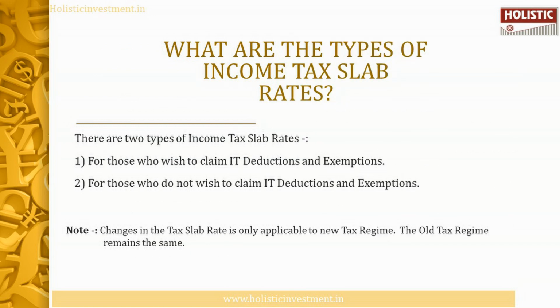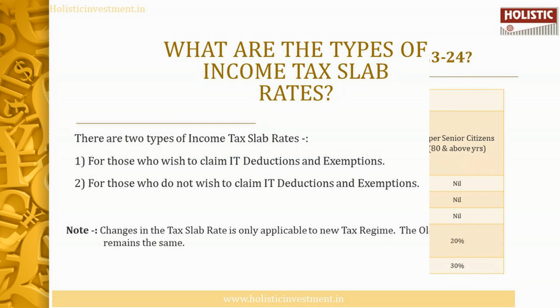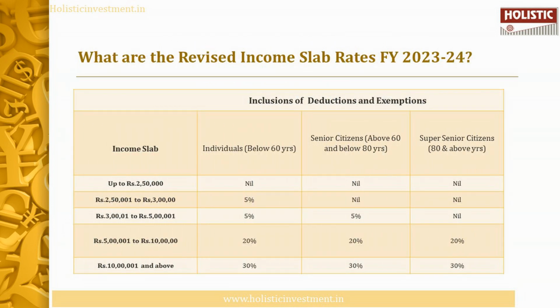Now let's see what are the types of income tax slab rates. There are two types of income tax slab rates. Primary is for those who wish to claim IT deductions and exemptions. Secondary is for those who do not wish to claim IT deductions and exemptions. Note, the changes in the tax slab rate are only applicable to the new tax regime. The old tax regime remains the same. This table depicts the revised income tax slab rate for the financial year 2023 to 2024.